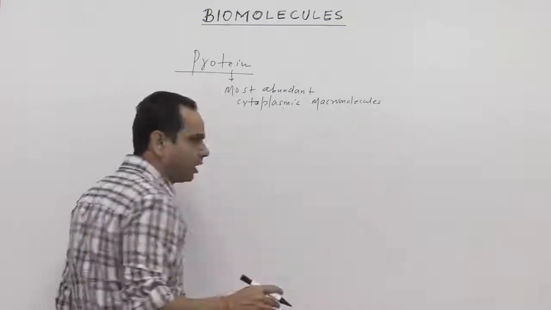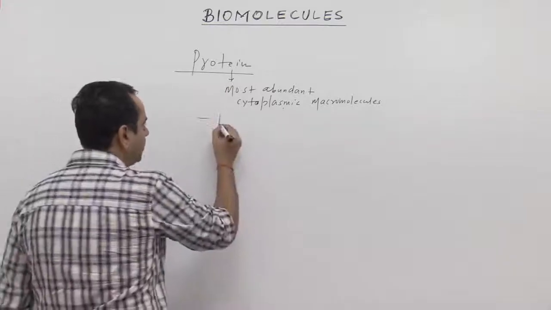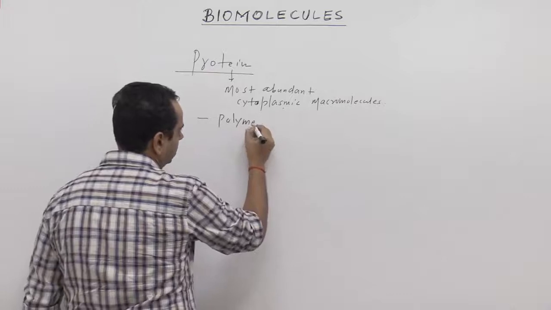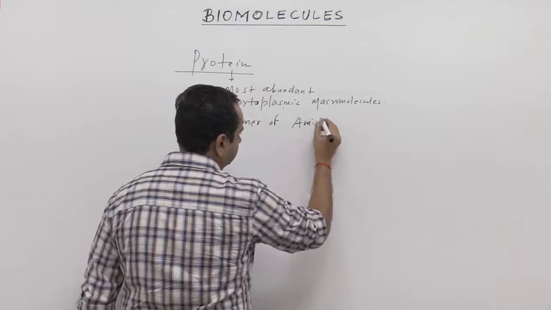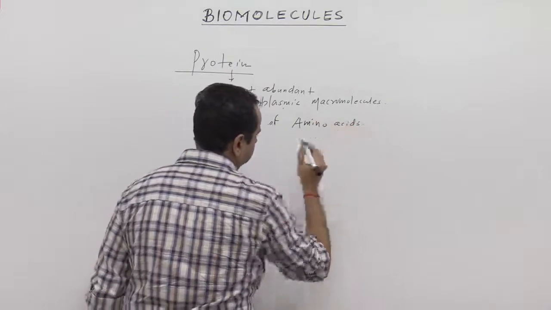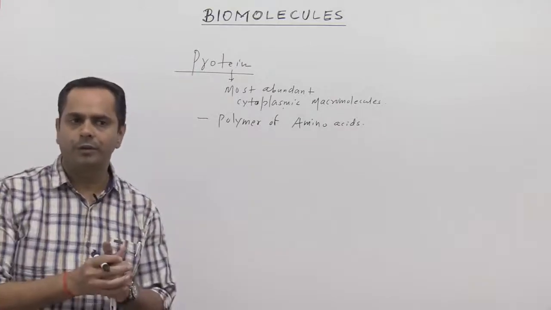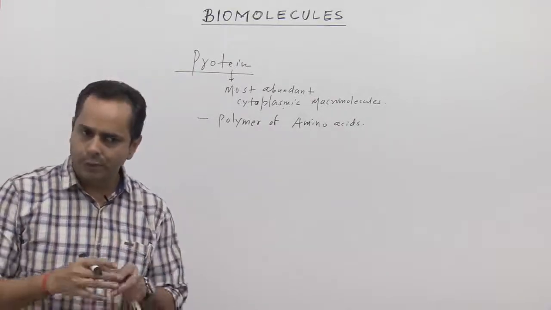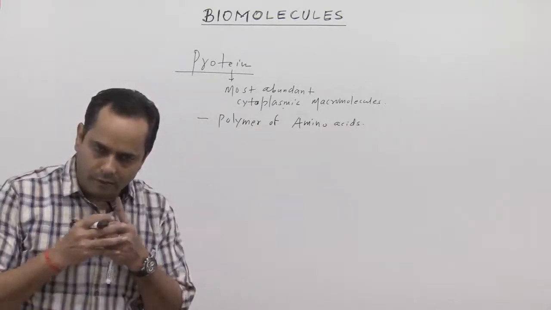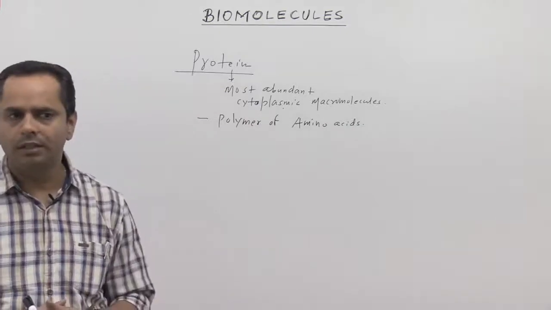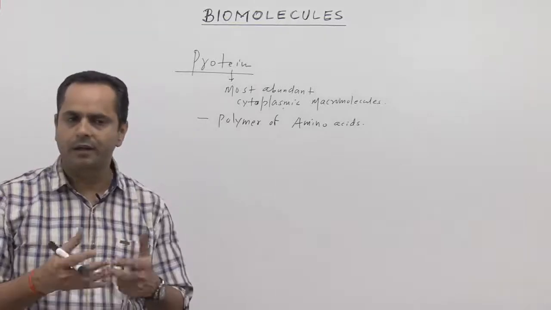And what are proteins? Proteins are called polymers of amino acids, or we can say proteins are heteropolymers of amino acids, because one protein molecule contains a large number of amino acids, and all the amino acids are of different structure, different type.